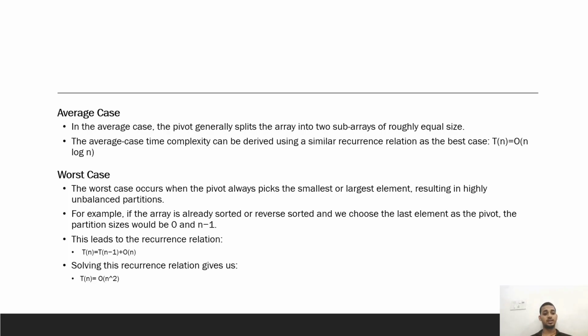Now the third one is the worst case. The worst case occurs when the pivot always picks the smallest or the largest element, resulting in a highly unbalanced partition. For example, if the array is already sorted and we choose the last element as the pivot, the partition size